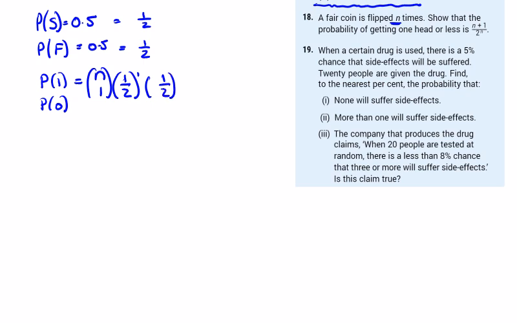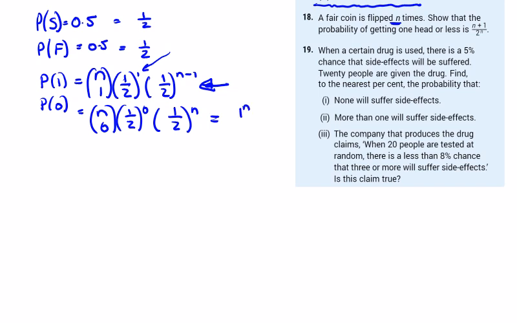Now what's the next power going to be? It's always going to be these 2 have to add up to n, so it's going to be n minus 1. And n choose 0 is 1, and 1/2 to the power of 0 is also 1, and we're going to have 1/2 to the power of n. So that's the 2 of them. So we need to simplify this one. The second one is just 1 to the power of n over 2 to the power of n, and 1 to the power of n, anything is 1, so 1/2 to the power of n.